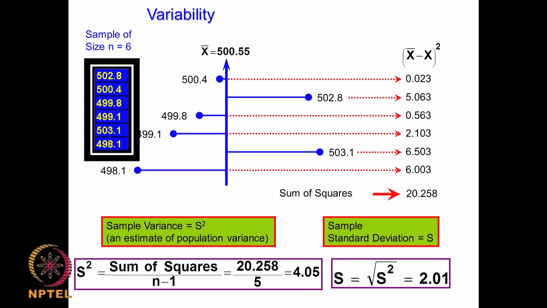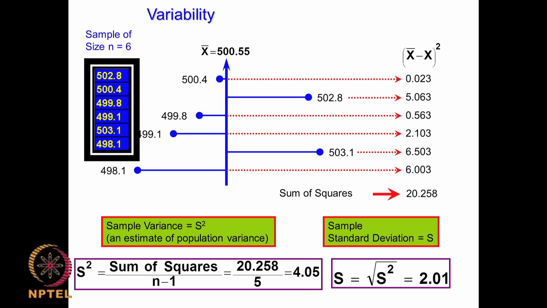The mean is okay, median is okay, mode is okay, but then we would like to know how this data set varies with respect to this average. That is a very important point, because that gives you an idea about the spread of the data. Suppose I am measuring the height of the students in my class, I am getting an average of 5.5. Do all the students have their height very close to 5.5, or is there a large difference from this average of 5.5? Do we have students with 6, do we have students with 5?